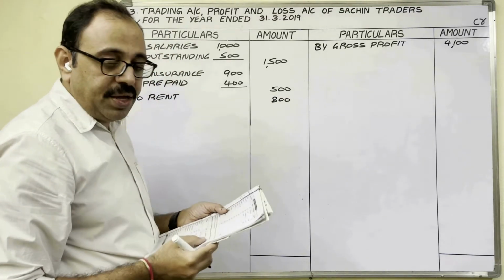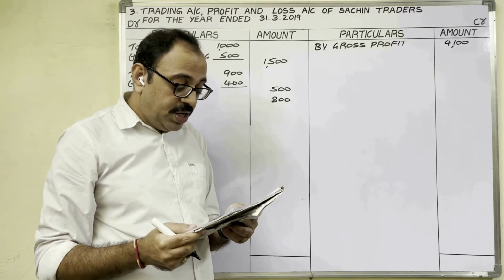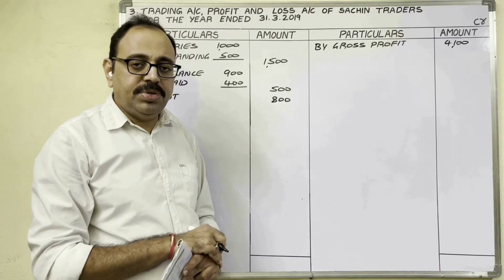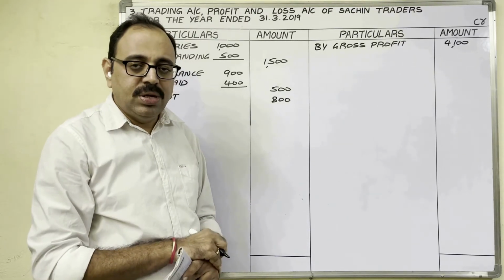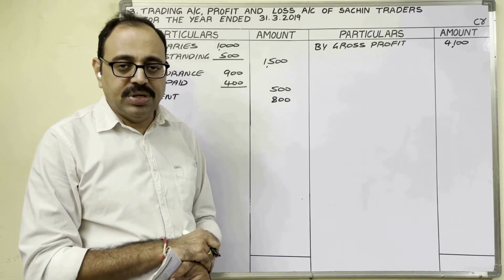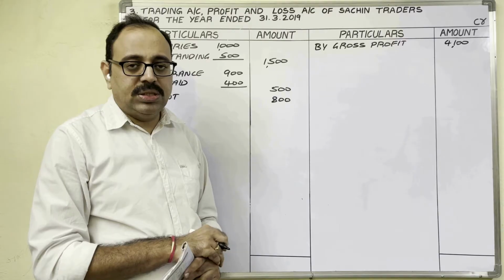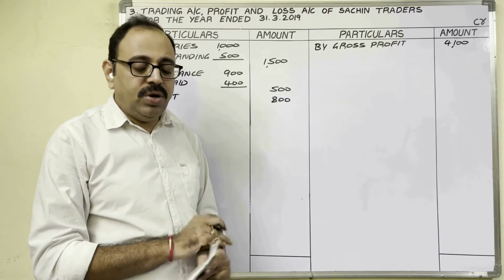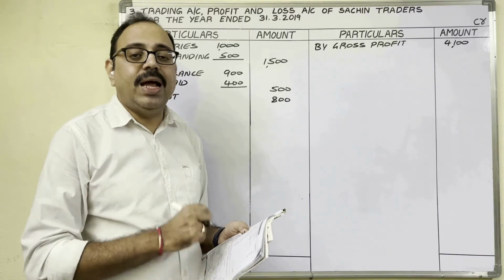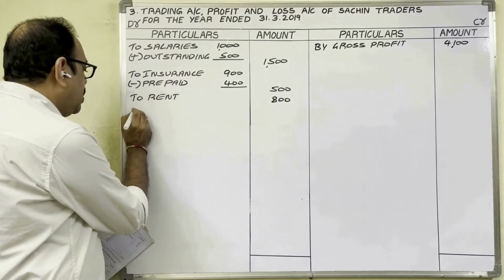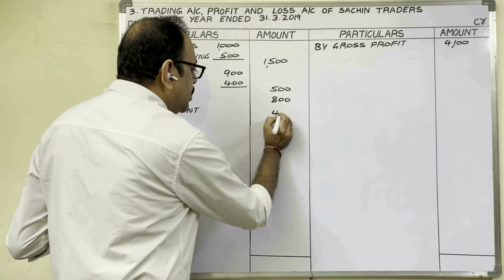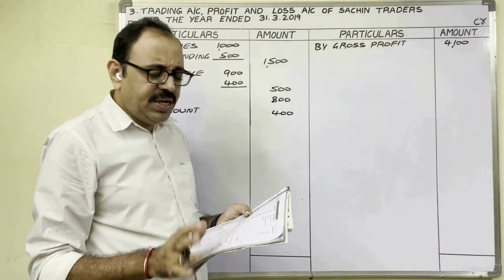Next, machinery asset. Debtors. Discount. Debit side discount is given. So discount is of two types. Trade discount, cash discount. Cash discount is again divided into two types. Discount allowed, discount received. So discount allowed is a loss. Discount received is gain. So debit side is given discount, means it is a loss, means discount allowed. So in profit and loss account, debit side we have to show this. To discount 400 rupees. Bills receivable, asset, not here.